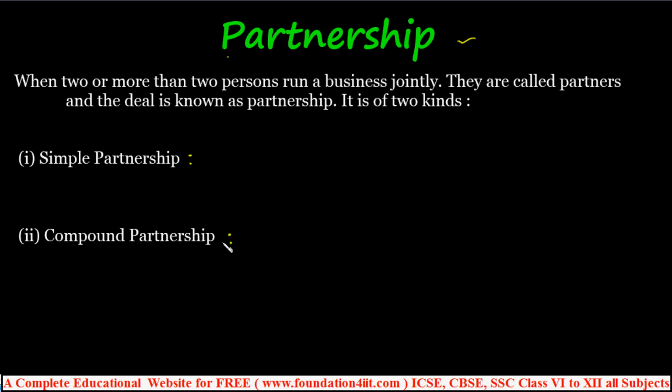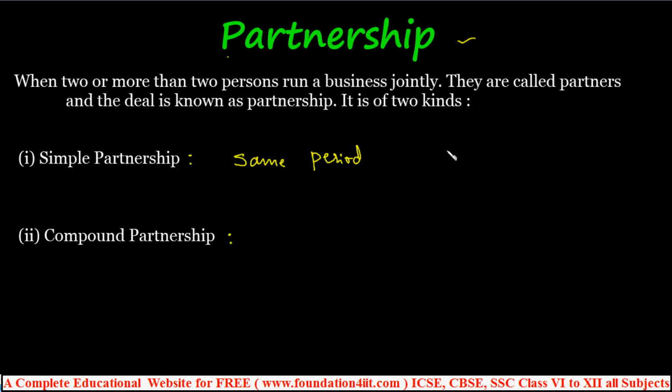Based on these two types, we have the problems and how to apply them, which we'll see one by one. First we'll see the simple partnership. When you come to the simple partnership, to run the business they must invest some money. If the capitals of the partners are invested for the same period, that type comes under simple partnership.